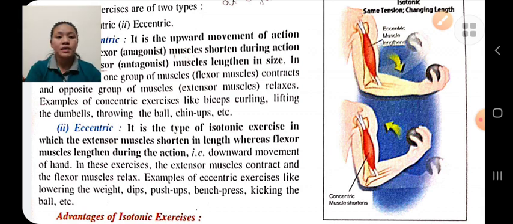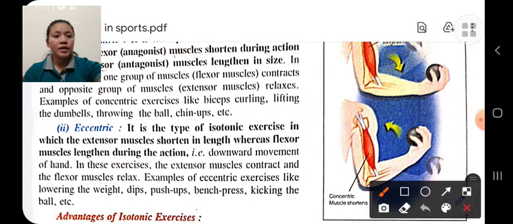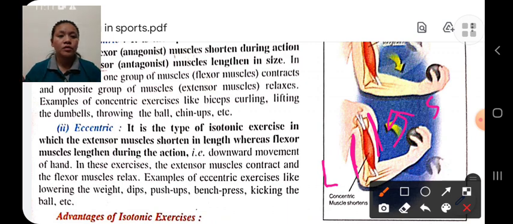Means flexor muscles become lengthened and extension muscles become short. Here, in this flexor muscle, the length becomes short and the length of the extension muscles becomes long. Okay, in opposite,